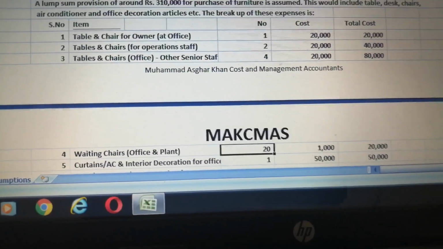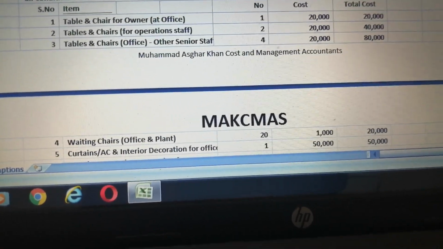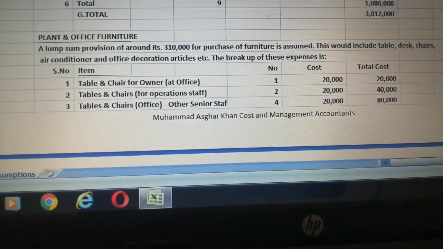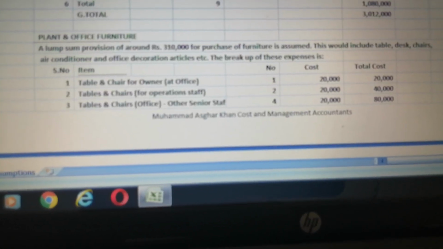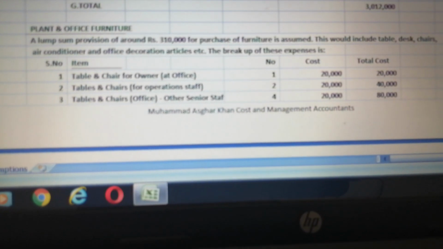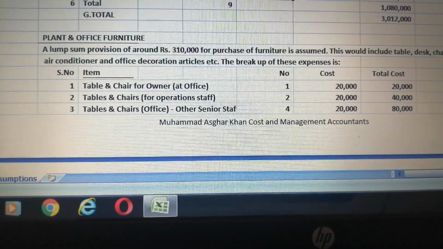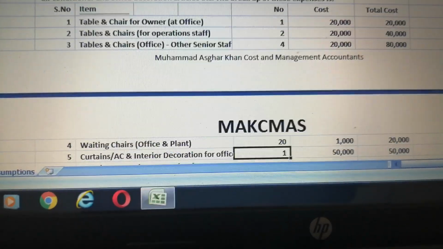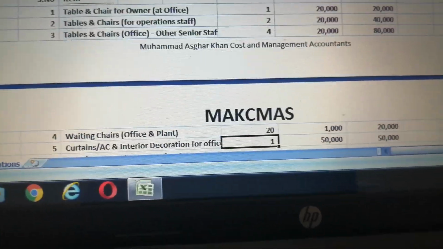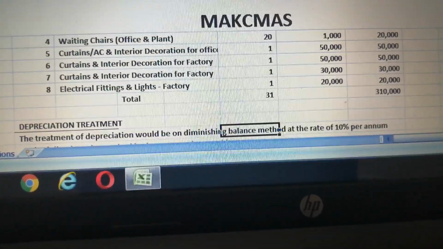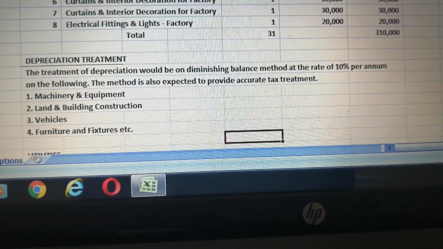Next, plant and office furniture. The detail of the furniture required is given here under, and the total cost comes to 310,000.